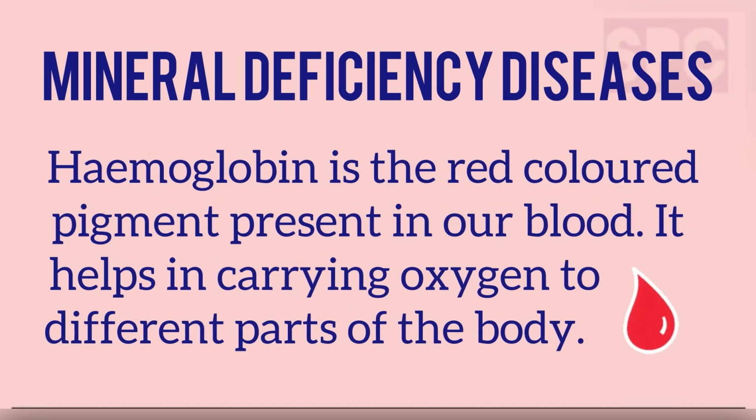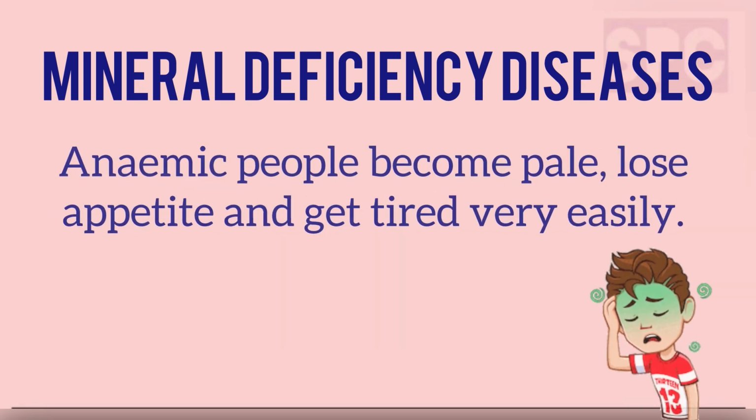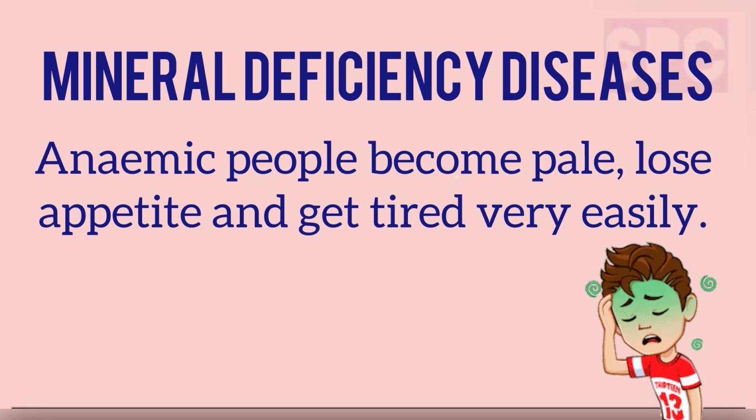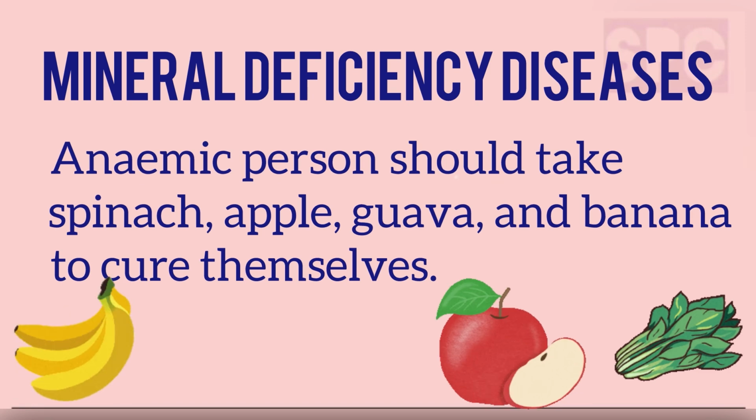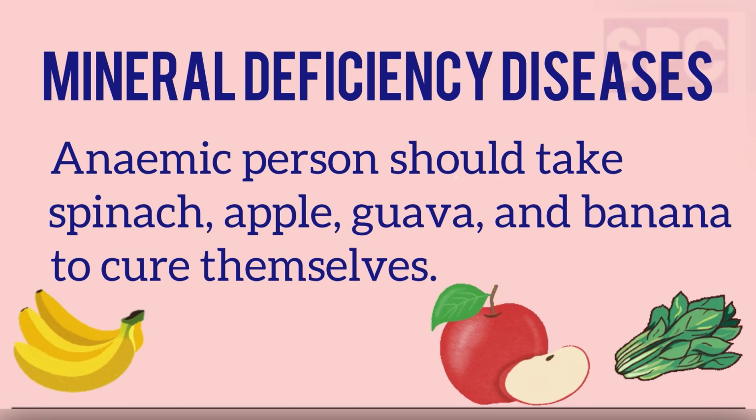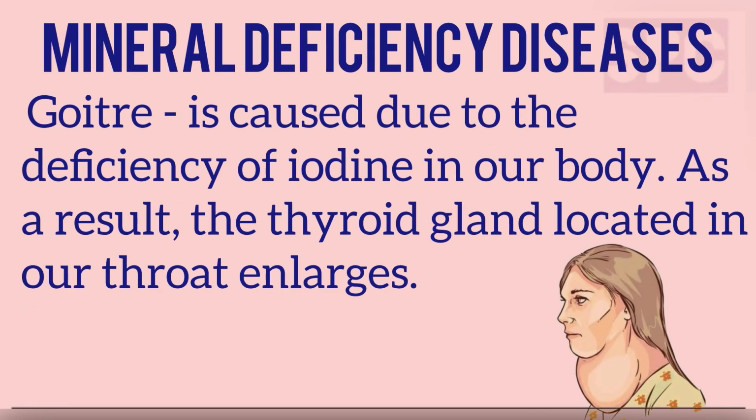Hemoglobin is the red-colored pigment which is present in our blood. It helps in carrying oxygen to different parts of the body. Anemic people become pale, lose appetite and get tired very easily. An anemic person should include green leafy vegetables in the diet along with fruits like apple, guava, bananas, which are rich sources of iron.